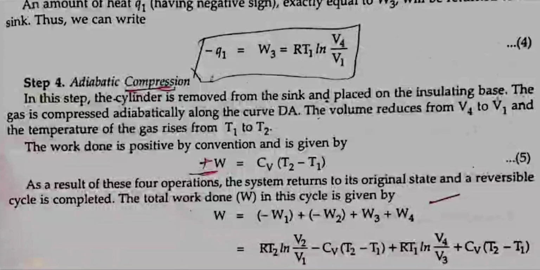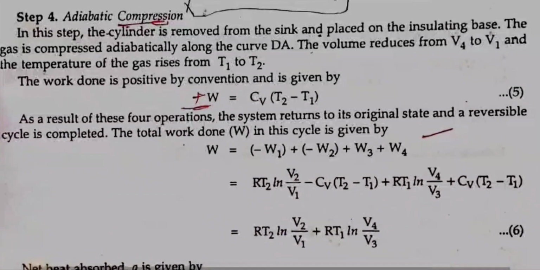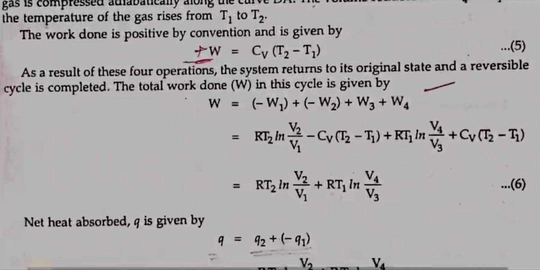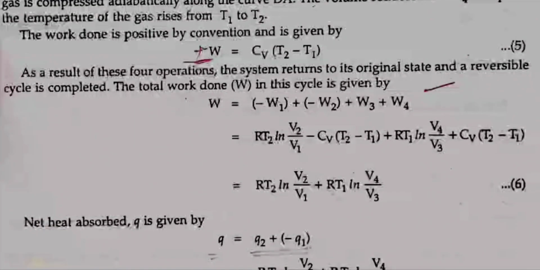Step 4. Adiabatic compression. In this step, the cylinder is removed from the sink and placed on the insulating base. The gas is compressed adiabatically along the curve DA. The volume reduces from V4 to V1 and the temperature of the gas rises from T1 to T2. The work done is positive by convention and is given by W4 is equal to CV (T2 minus T1). As a result of these 4 operations, the system returns to its original state and a reversible cycle is completed.